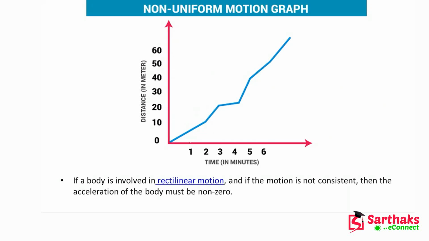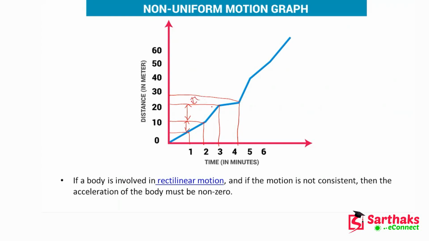Here you can see that if I consider 1, then this much distance has been covered. For the second minute, this much distance has been covered. For the third, this much distance you have covered. So is this difference equal to this one? No, right? Again you can see that for this point, the same distance you have not covered.